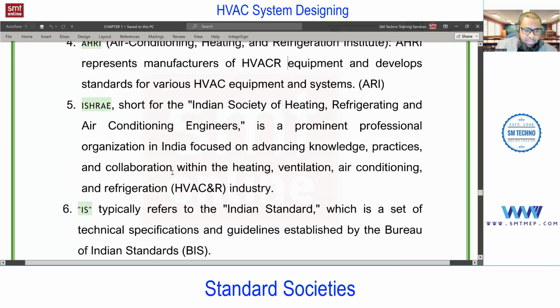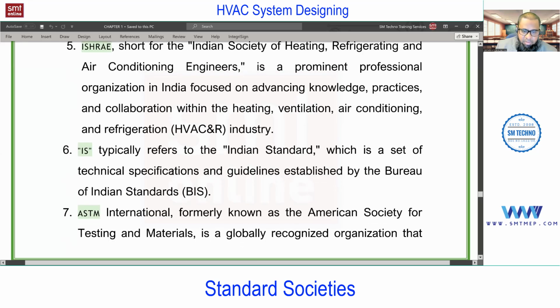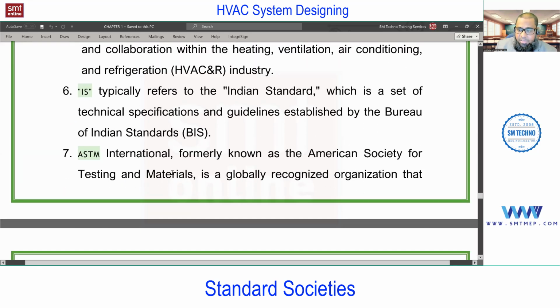Next is IS, Indian Standards. In many locations in India, if you're dealing with a project, especially a ministry project, you need to follow IS. Next is ASTM.